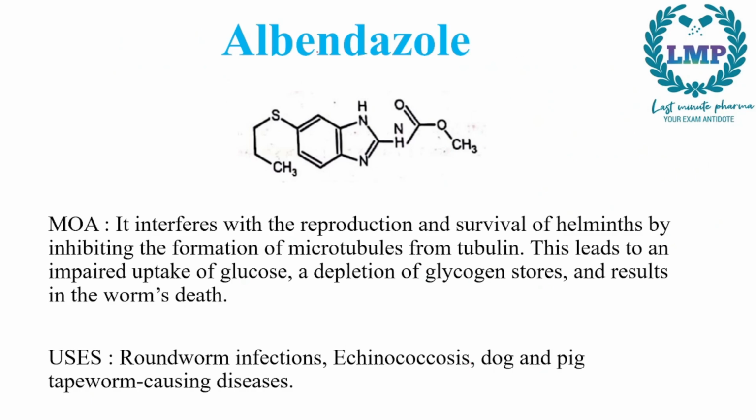Next we have albendazole. Albendazole belongs to the group of benzimidazoles. First we will draw benzimidazole. So there is a benzene ring and an imidazole ring.